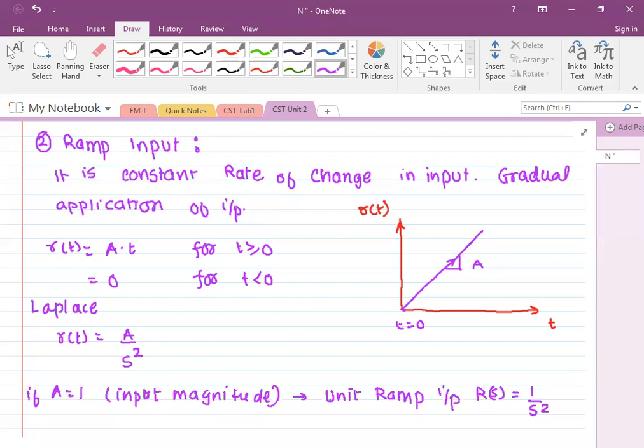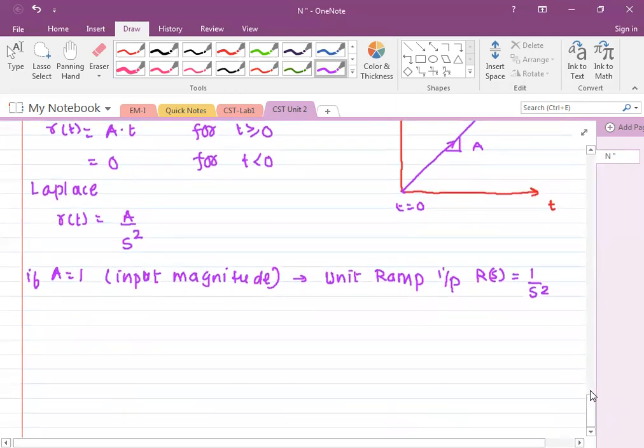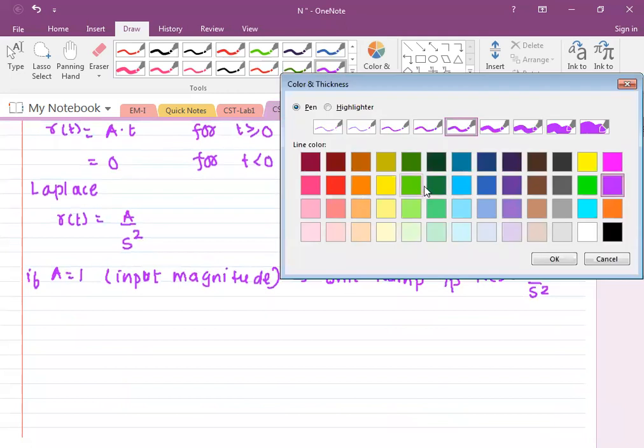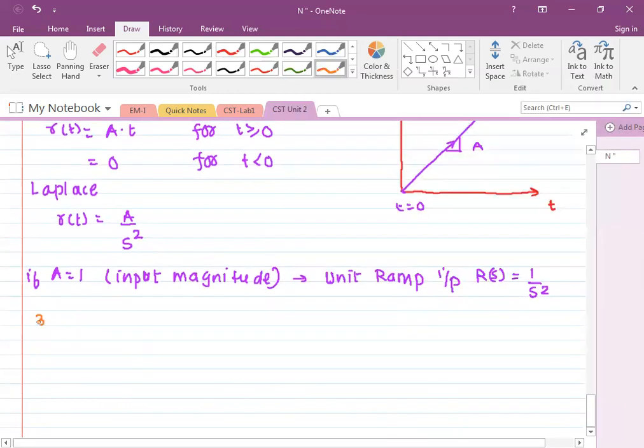Third thing, third nature is called the parabolic input nature. So what is the parabolic input?